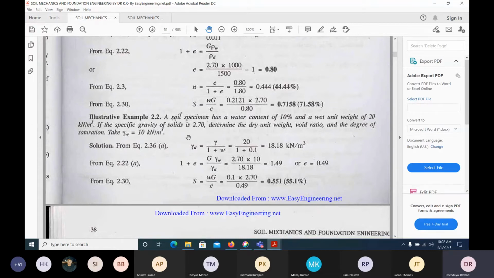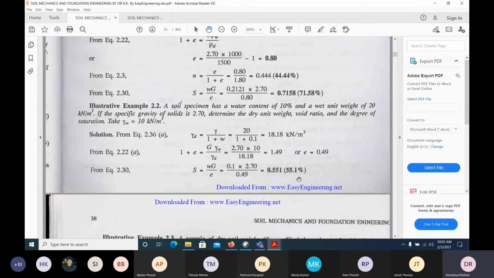We know this formula: dry density we can get by bulk density divided by 1 plus water content. Bulk density is given as 20, divided by 1 plus 0.1. 10% is 0.1. You will get this. And we know these equations: dry density is equal to G gamma W by 1 plus e. From that you will get the void ratio. And we know this equation also. We get the degree of saturation as 55%.